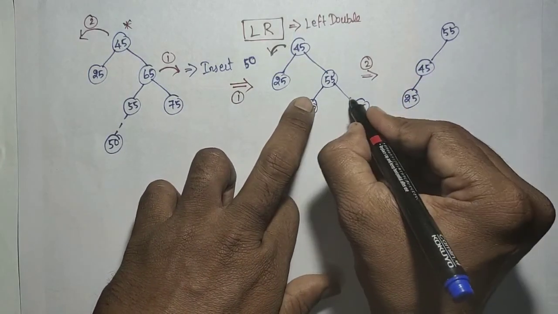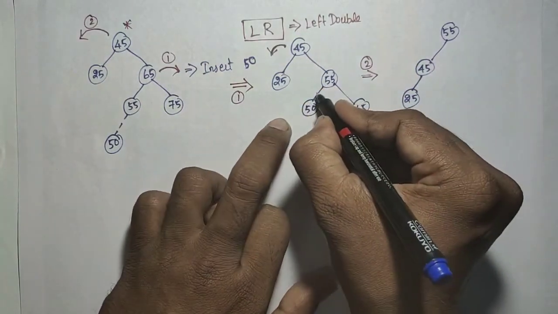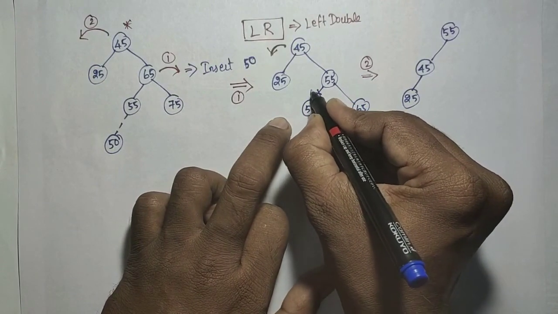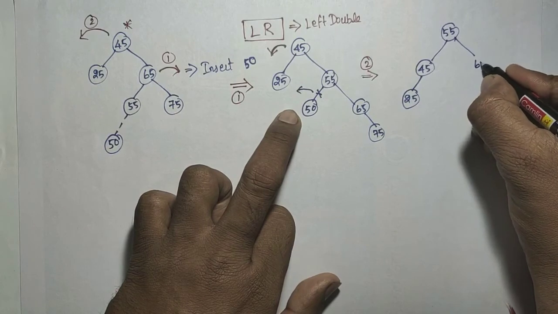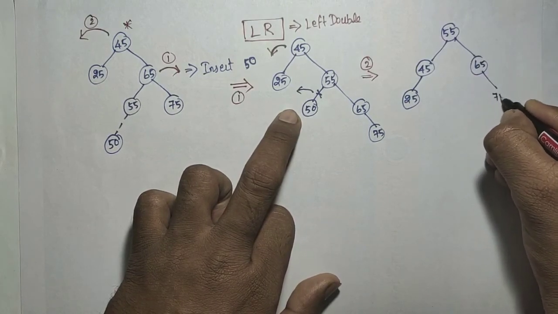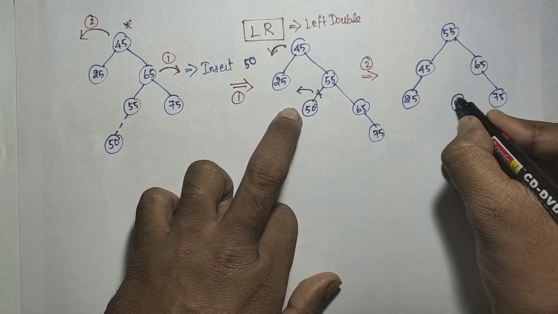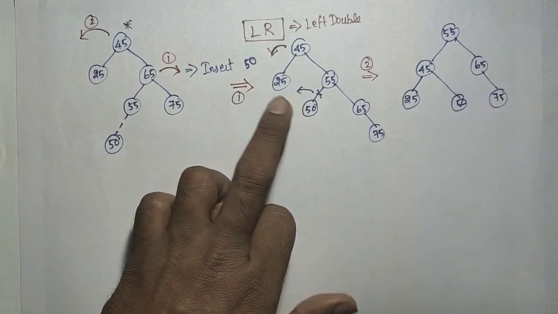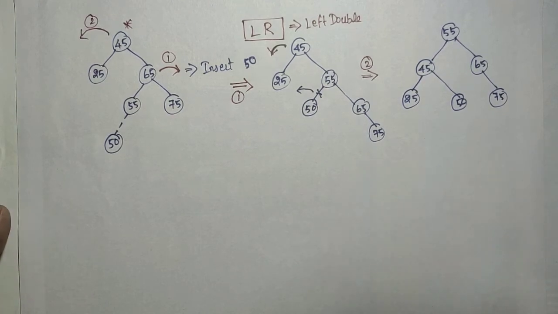Now I need to consider the left and right. The right will be kept as it is. The left will be cut and joined in this direction. So the right is 65 and 75, and then here the 50 will be joined on this side. Okay, so this is the final tree after this.